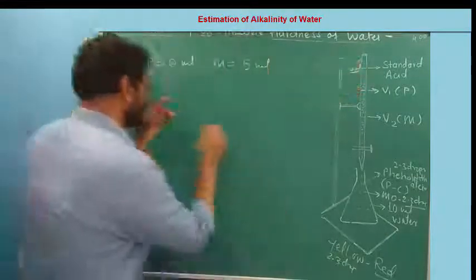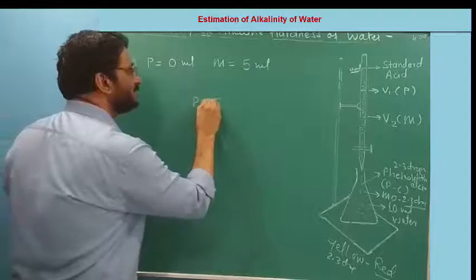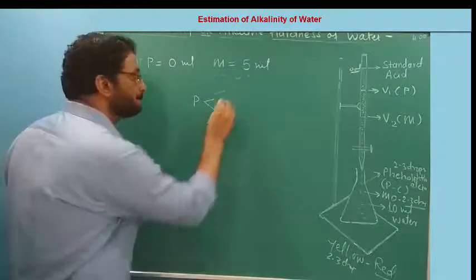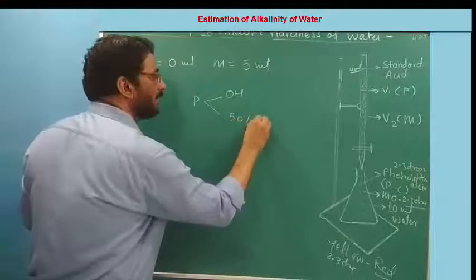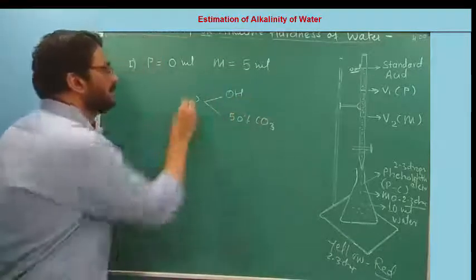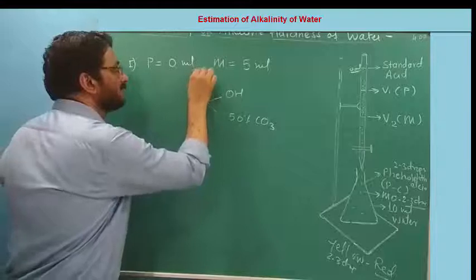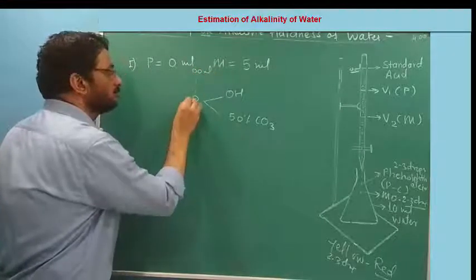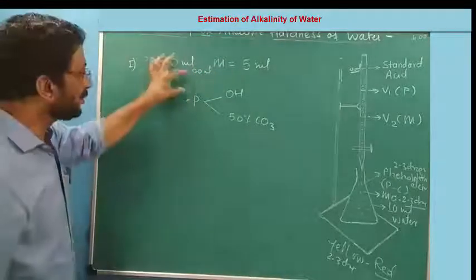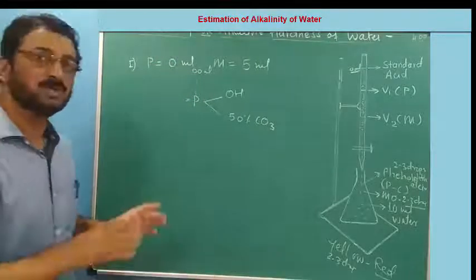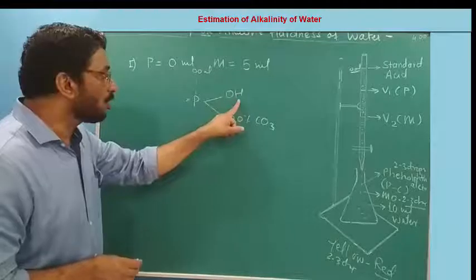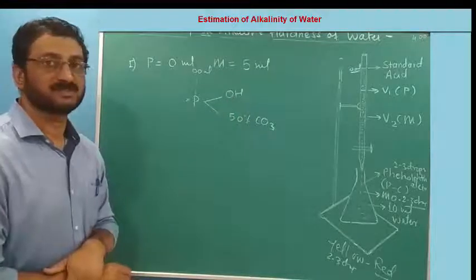Initially I have given the expression. The P volume of acid is neutralizing what? It is neutralizing all hydroxides and half of the carbonate. So this volume of acid, in all cases, is responsible for neutralizing all hydroxides and 50% carbonates.